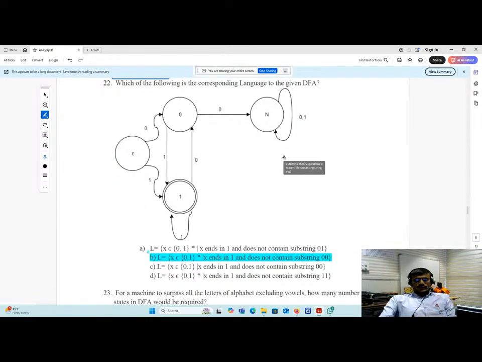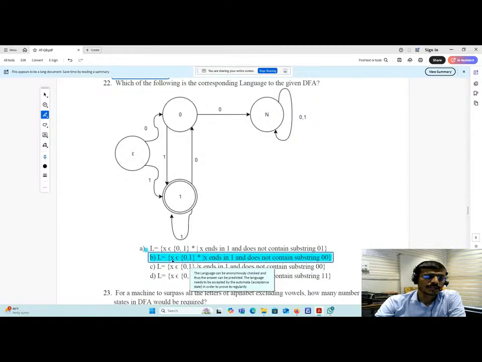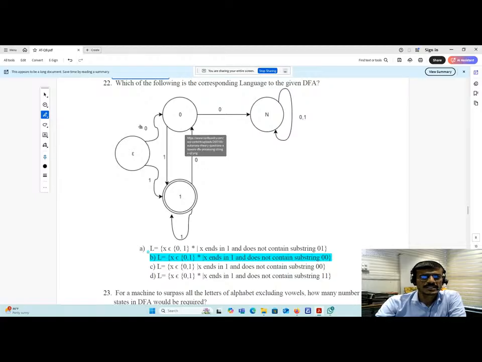So that is the question which we are discussing, question number 22, which has the second option as correct. x belongs to (0,1)*, x ends in 1 and does not contain the substring 00. Yes, absolutely. It does not contain the substring 00 because the 0 and 0 go to the accepting state over here. Then option C says x ends in 1 and does not contain the substring 00.